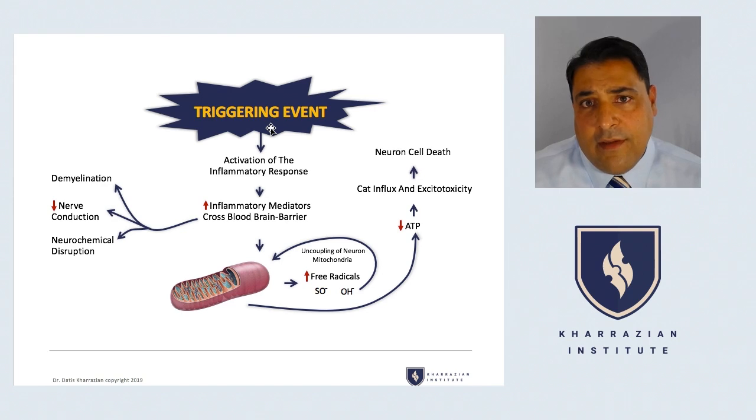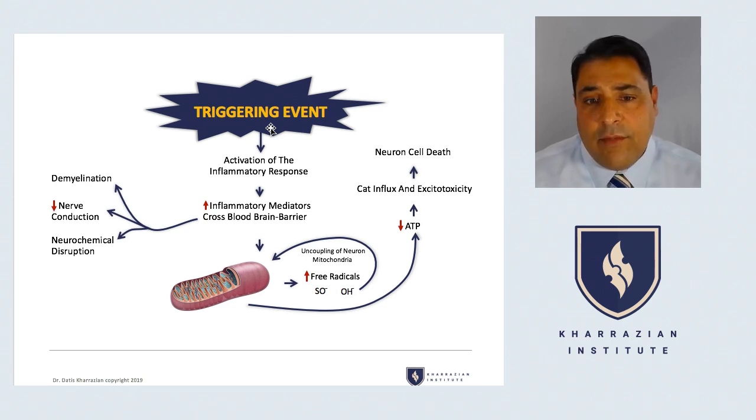So we talked about a triggering event. The triggering event could be a systemic inflammatory bowel response to a dietary food protein. It could be some type of chemical exposure that gets into the bronchus-associated lymphoid tissue, and you get a systemic inflammatory response that way. It could be an influenza virus. It could be traumatic brain injury. It could be anything.